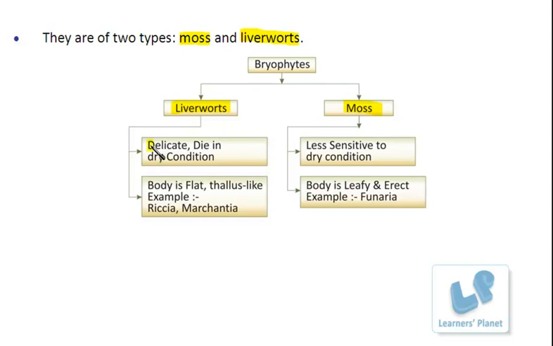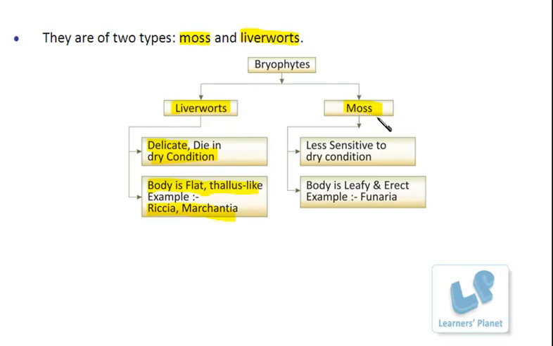Liverworts are very delicate and they die in dry conditions. So now you can understand where and when they must be developing. Usually when there is high water content in the environment, or high humidity, or a high water level in the surroundings. In these plants, the liverworts, the body is flat and thallus-like. This is the specification for the liverworts. The examples are Riccia and Marchantia.